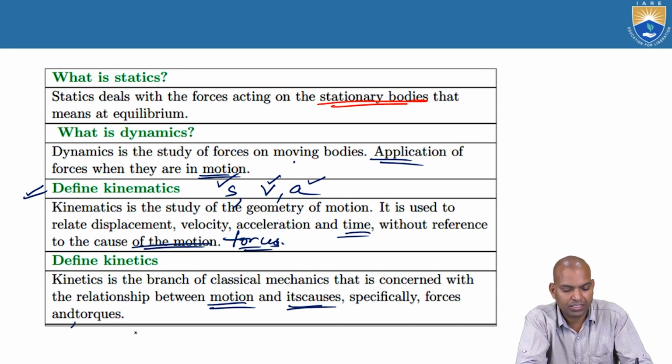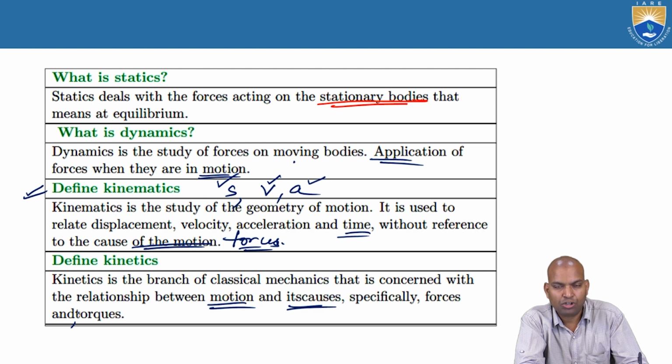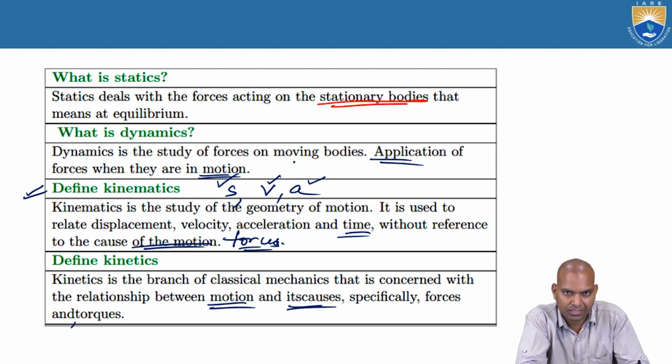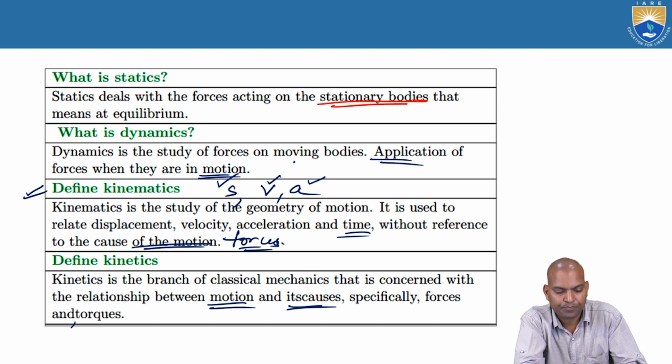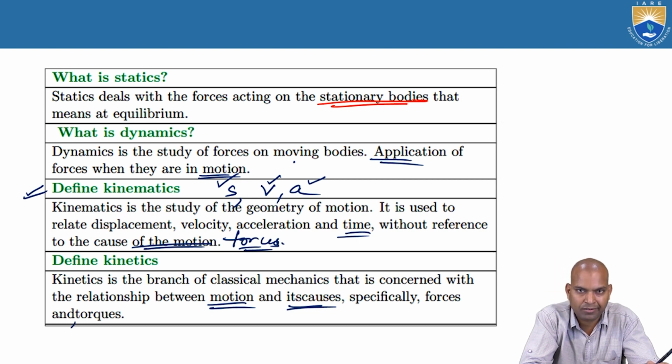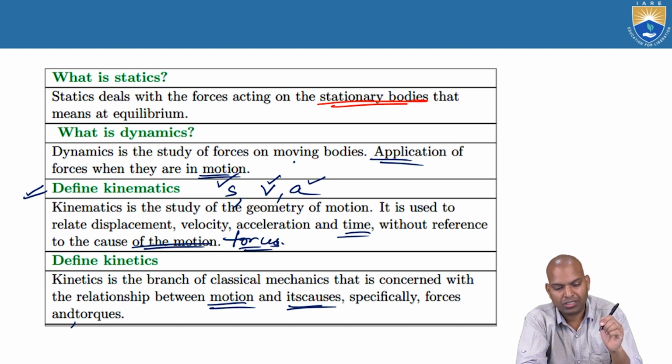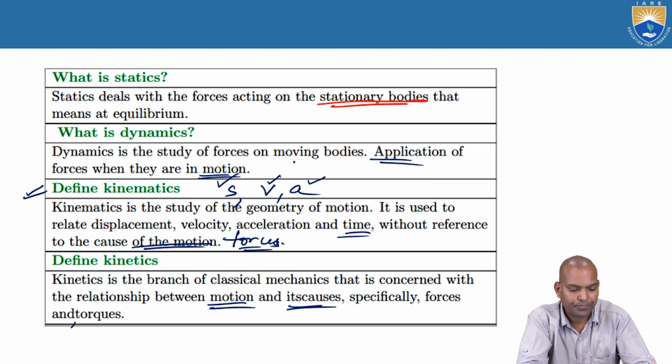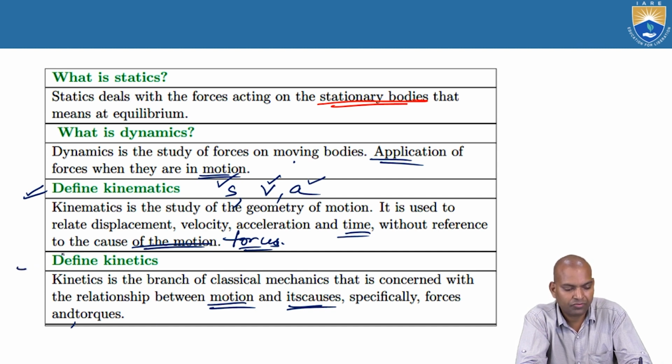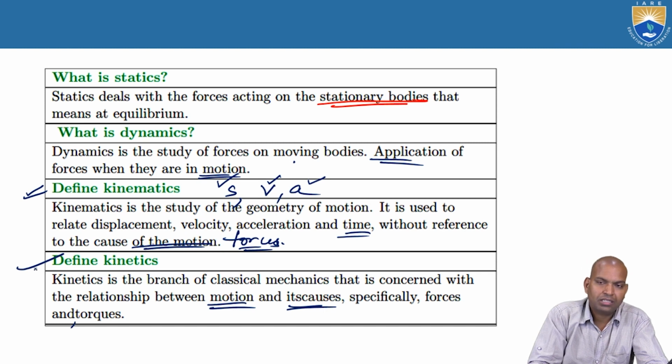What is torque? Force into radius is the mathematical expression. Forces cause rotary motion. The force making the body rotate is known as the torque. That is going to be studied in kinetics.